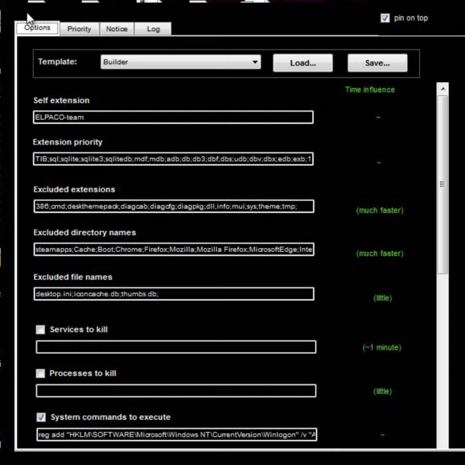Tools like Mimikatz, Process Hacker, and ELPACO secrets dump were used to harvest credentials. The intrusion culminated in the deployment of ELPACO-team ransomware, a Mimic variant, approximately 62 hours after the initial Confluence exploitation. While ransomware was deployed and some event logs were deleted, no significant exfiltration of data was observed during the intrusion.